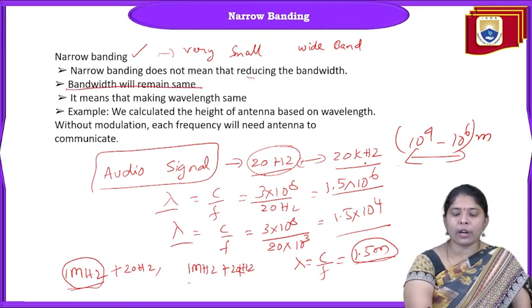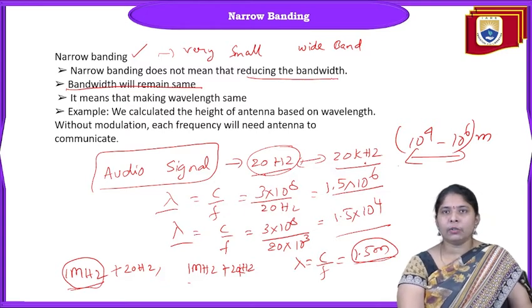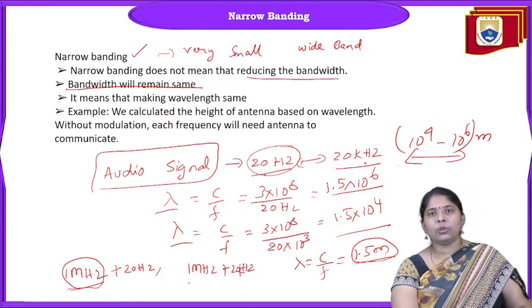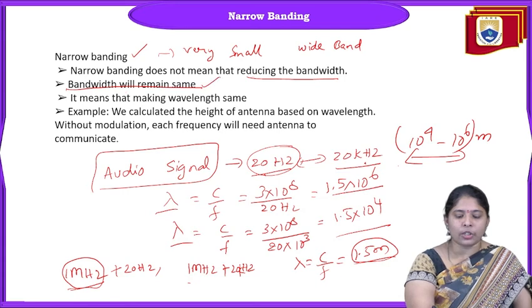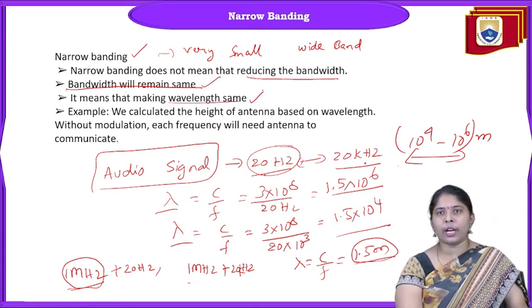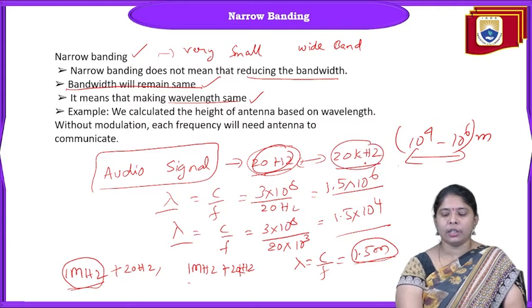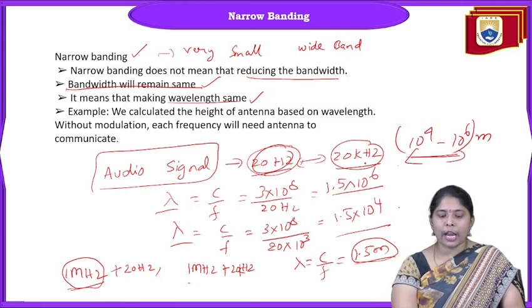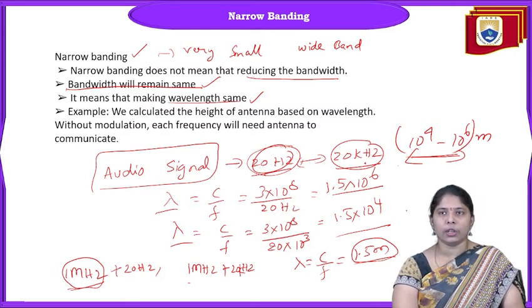Narrow means we are not reducing the bandwidth, so we are maintaining the bandwidth as constant and making the wavelength the same. When we go for higher frequencies, antenna height should not change for 20 Hz to 20 kilohertz. But if you transmit exactly 20 Hz to 20 kilohertz, antenna height varies from 10 power 4 to 10 power 6 meters. So narrow banding is possible only because of modulation.